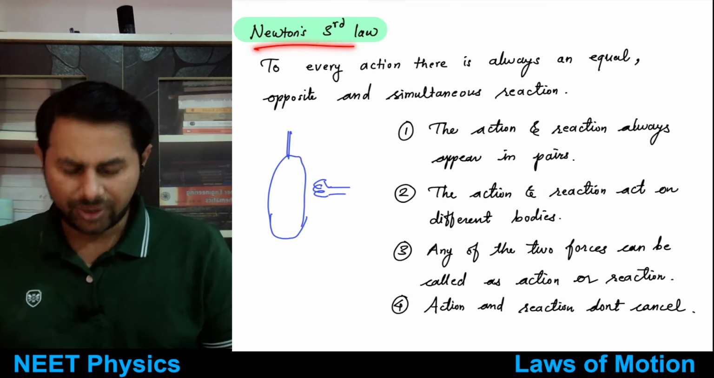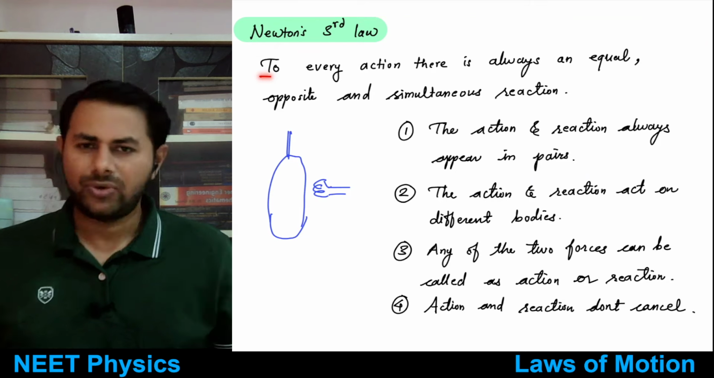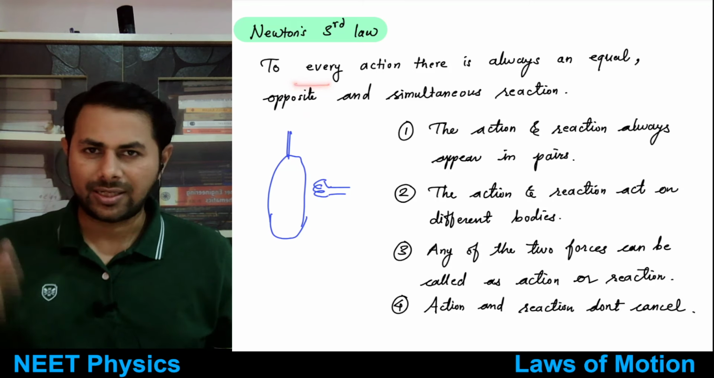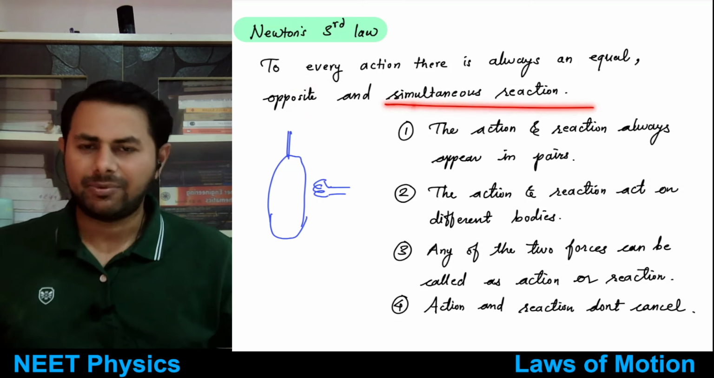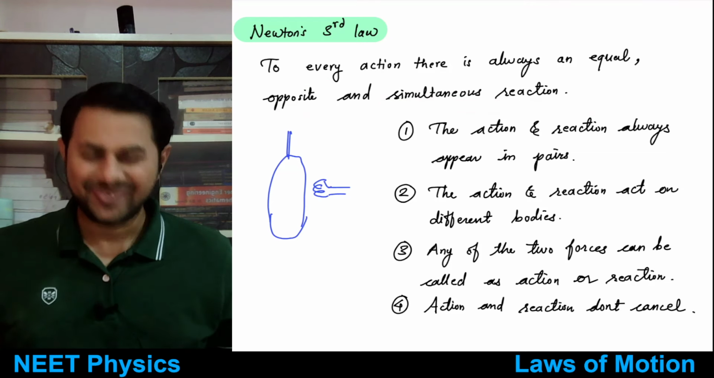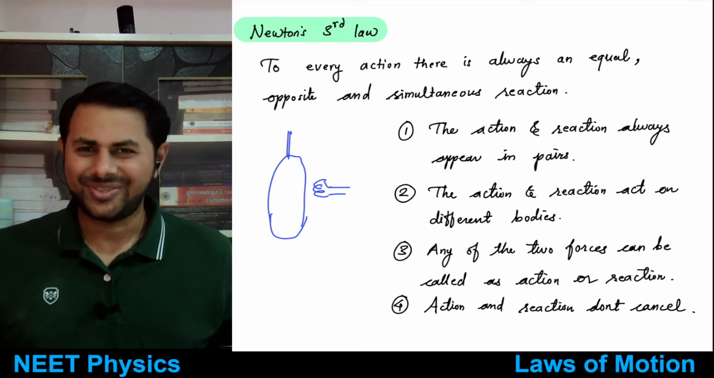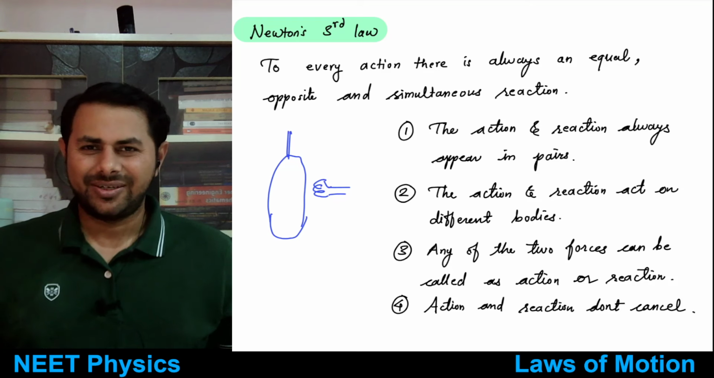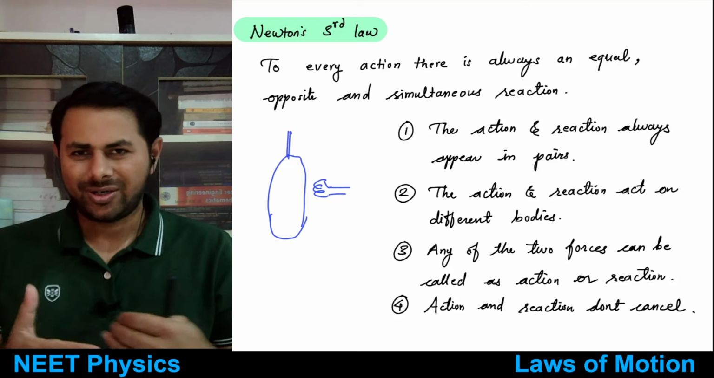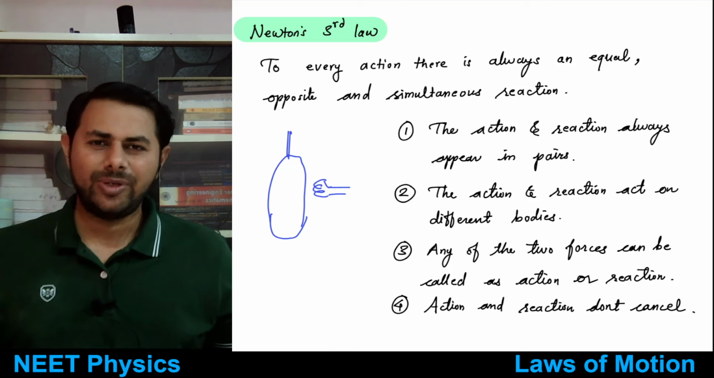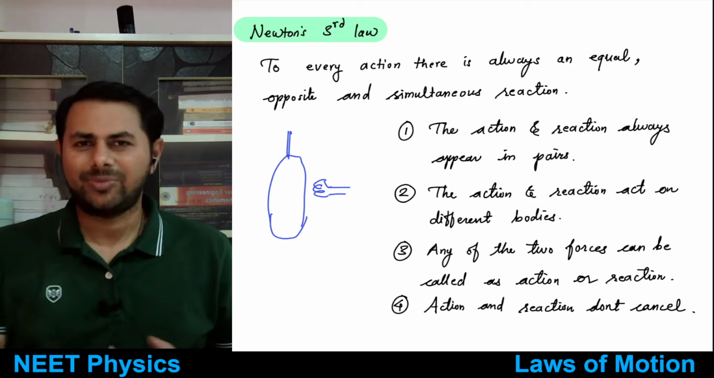Then let's talk about Newton's third law. To every action there is always an equal and opposite reaction. So actually, to every action there is always an equal, opposite and simultaneous reaction. Okay, so what are this action and reaction? There is no action film going on, right? So what is an action? It is the force exerted by one body on another body. And what is the reaction? The reaction would be the force exerted by the second body on the first body.